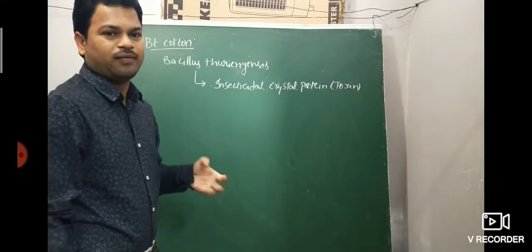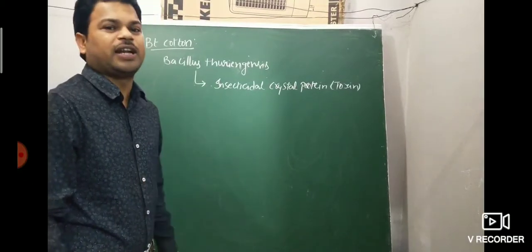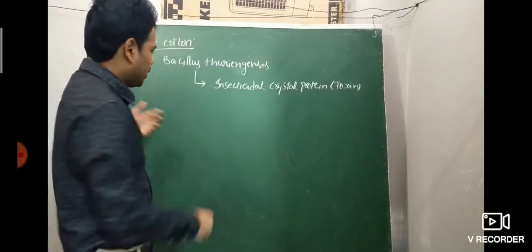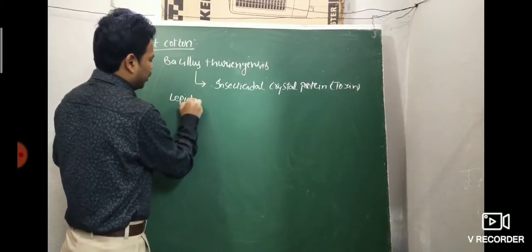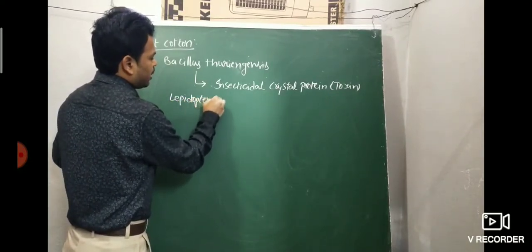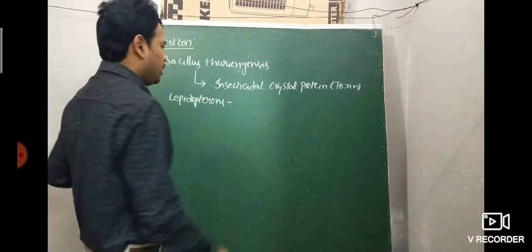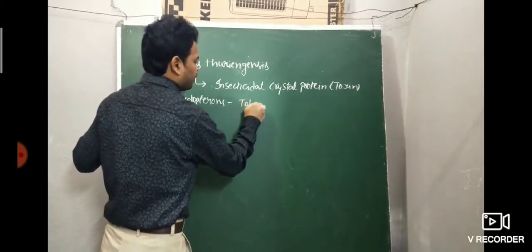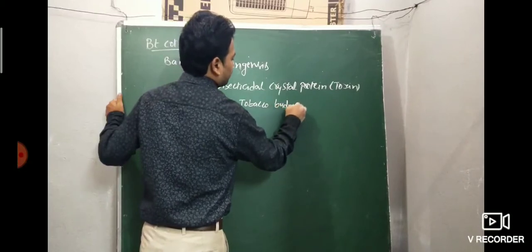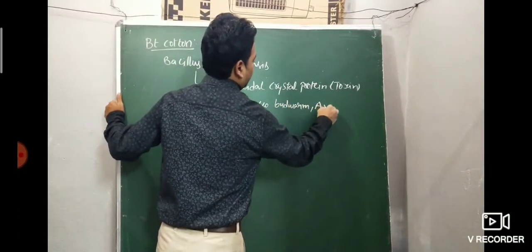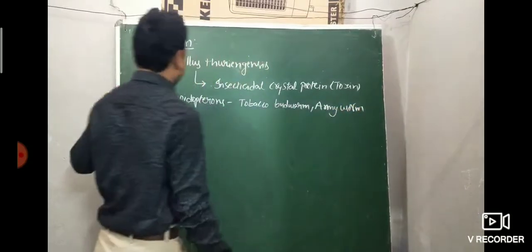Here I mentioned that Bacillus thuringiensis produces three different types of proteins. Lepidopteran protein kills insects such as tobacco budworm and armyworm.